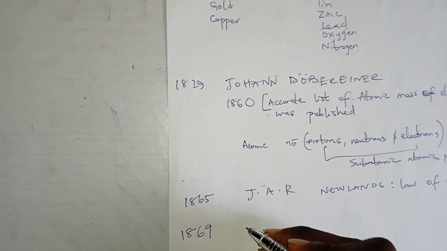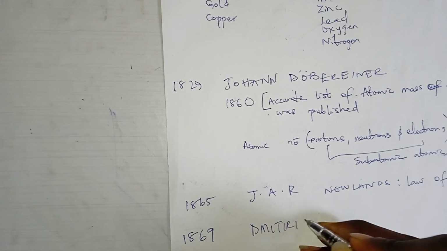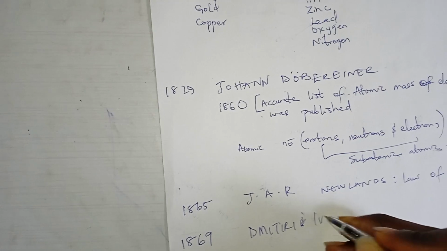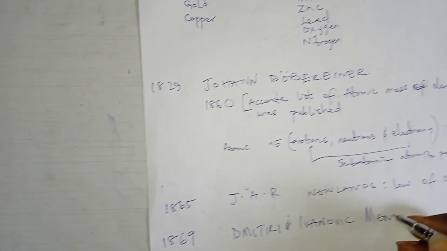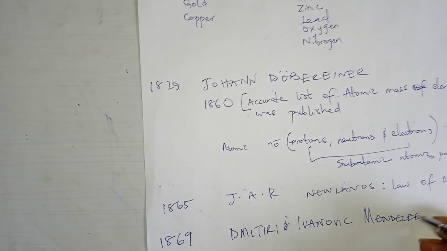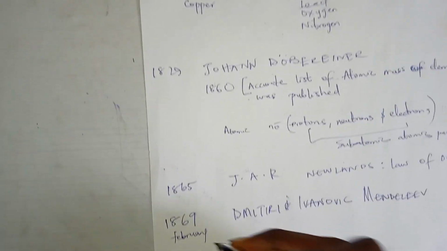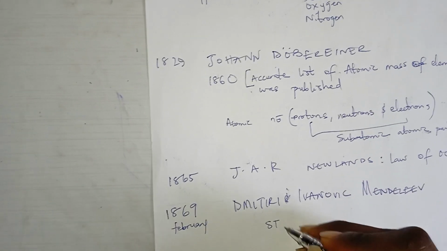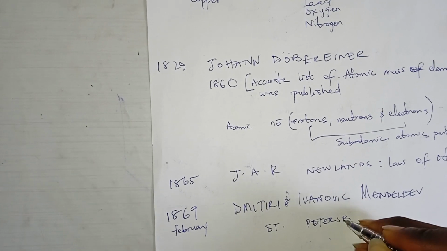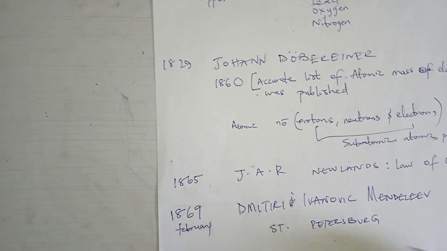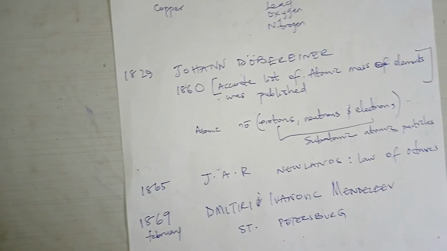So it was now in 1869, after this, that a man known as Dmitri Ivanovich Mendeleev, a Russian chemist, in this year, in February of 1869, when he was working at St. Petersburg University, published his periodic table, which became very famous.